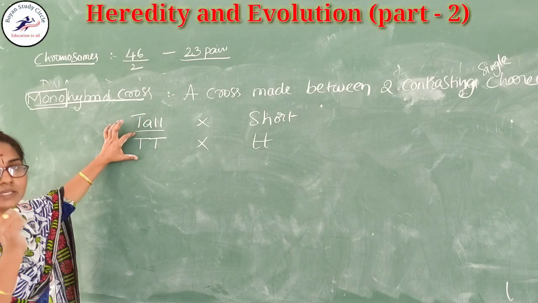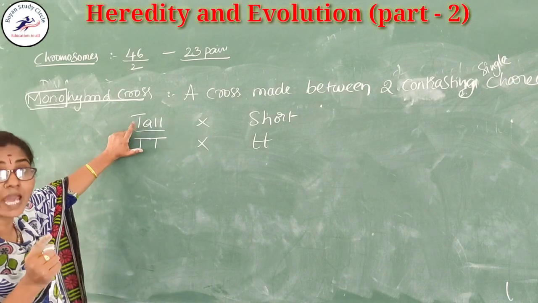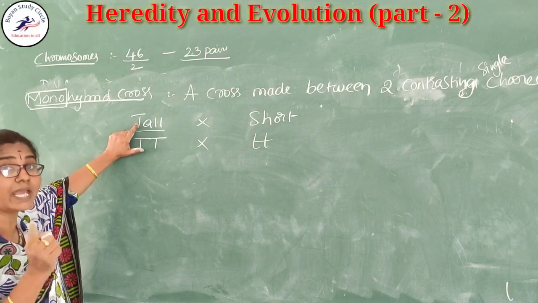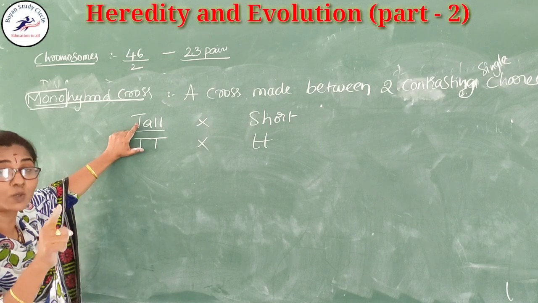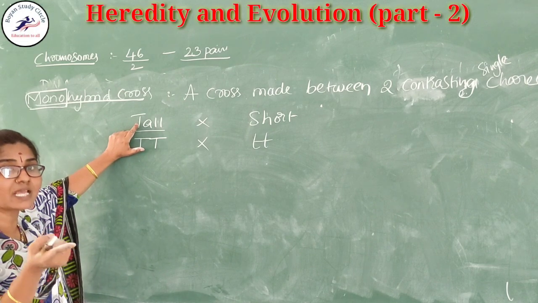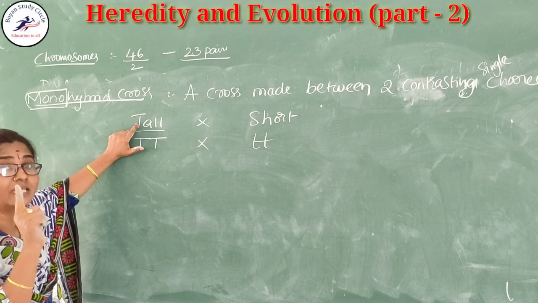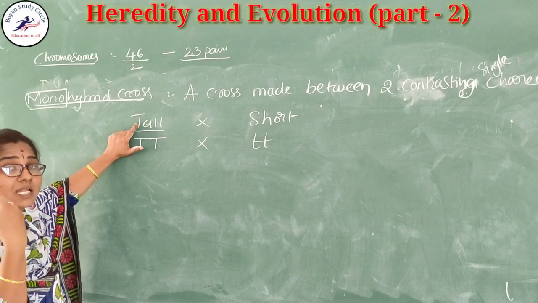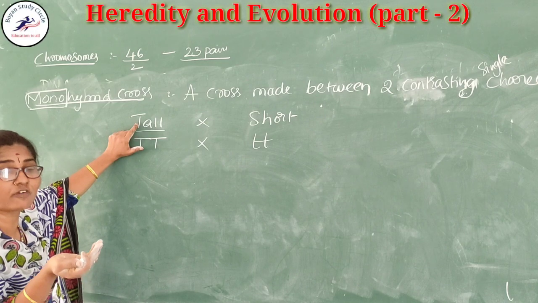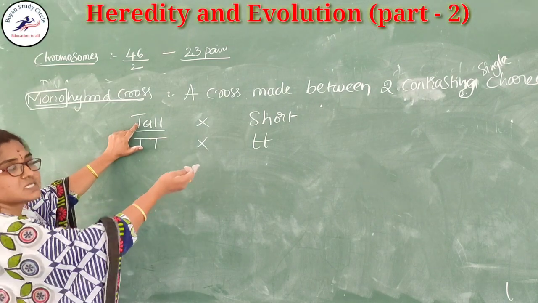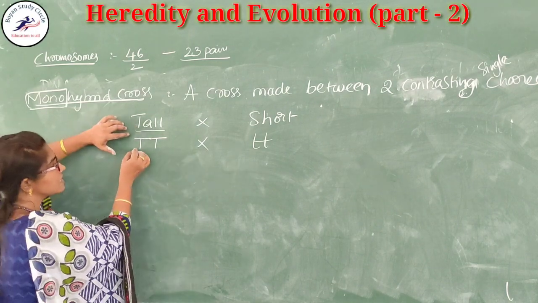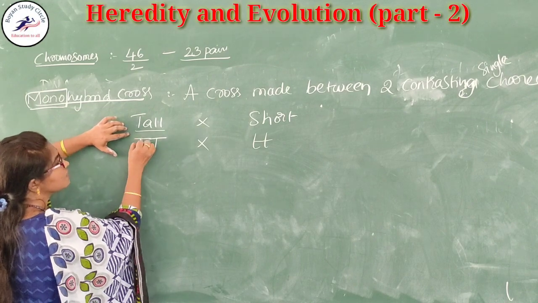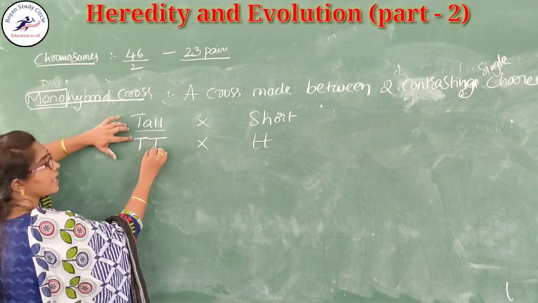Any character is given by a pair of genes. Already I told you that allele means a pair of genes present in a single locus. These alleles are responsible for the expression of the character. Already we discussed this previously. That means here a pair, that is one T and another T.